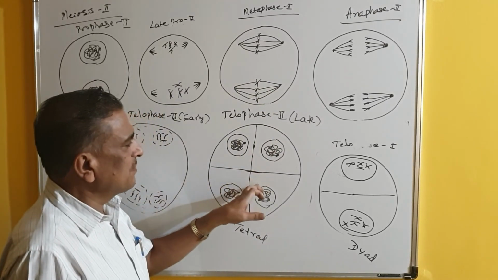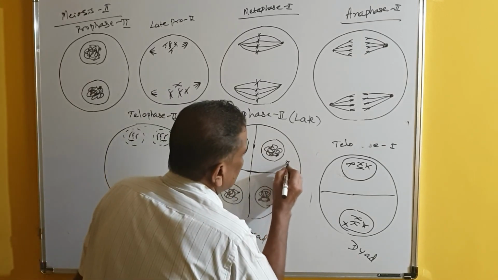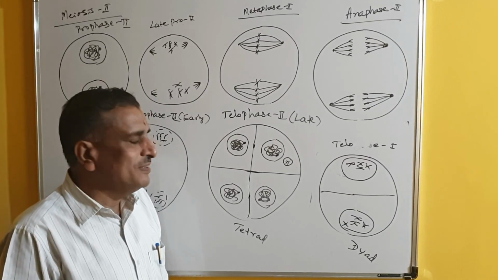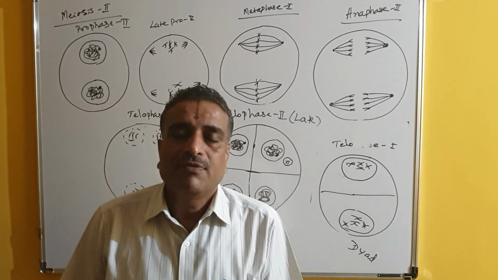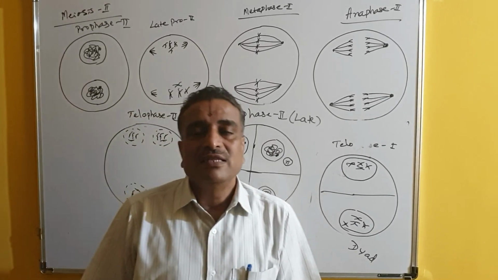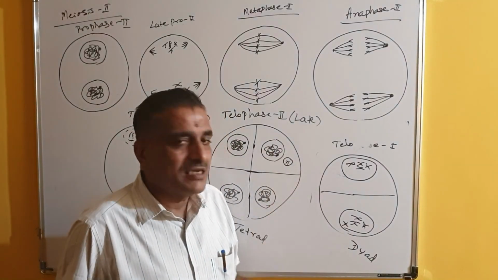Anyway, 4 cells are produced here, containing half the number of chromosomes, the haploid number. This is meiosis, and 4 cells are produced.